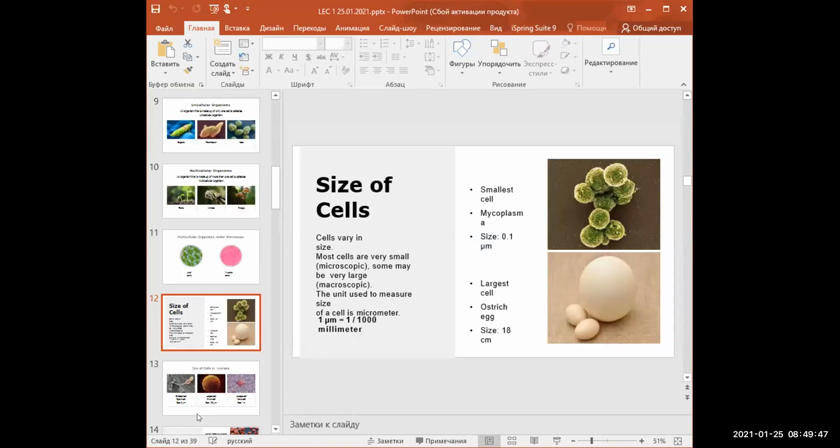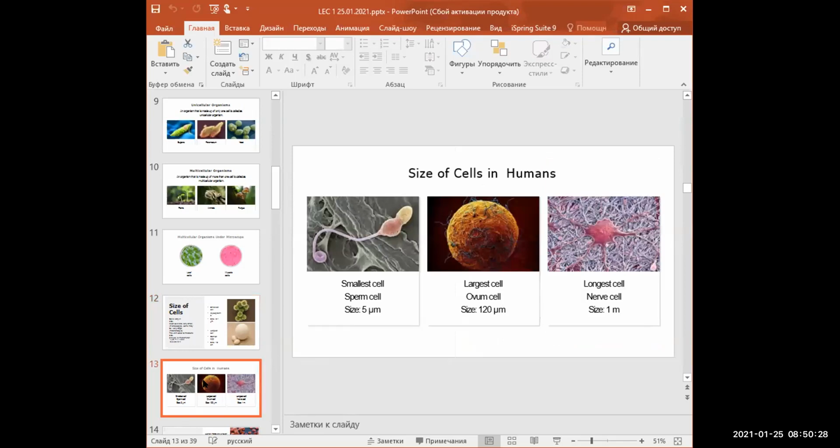Size of cells. Cells vary in size. Most cells are very small, microscopic. Some may be very large. The unit used to measure the size of a cell is the micrometer. Smallest cell, size 0.1 micrometer. Largest cell, this is the largest cell, size 18 centimeter, and size of cells in humans.